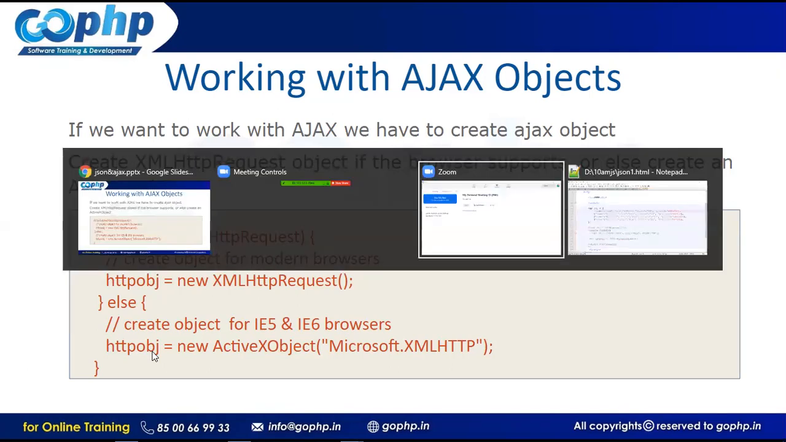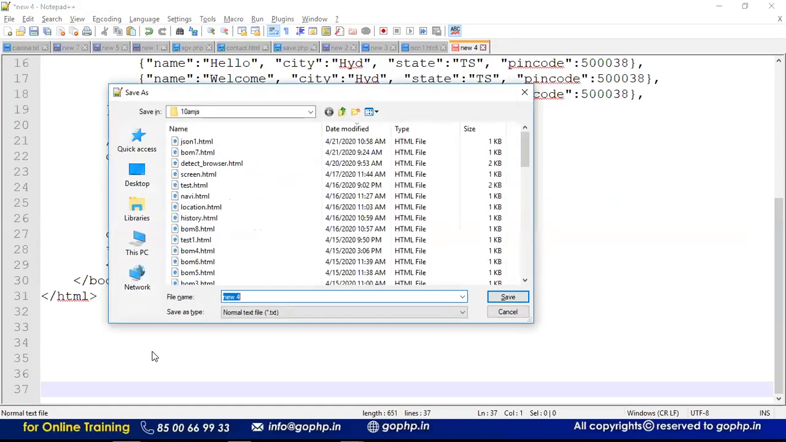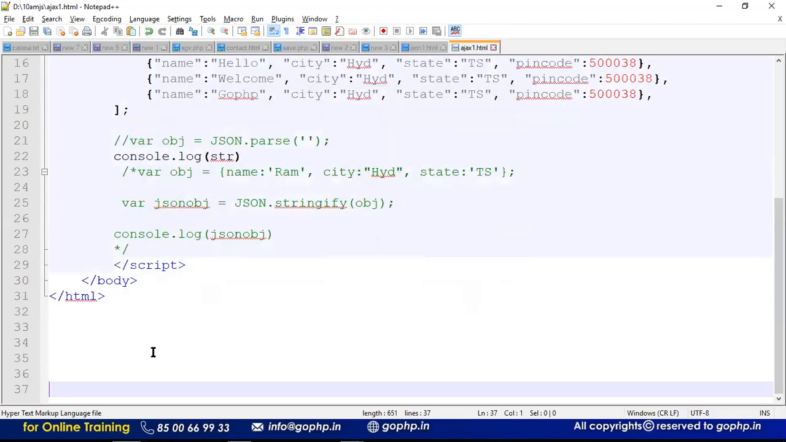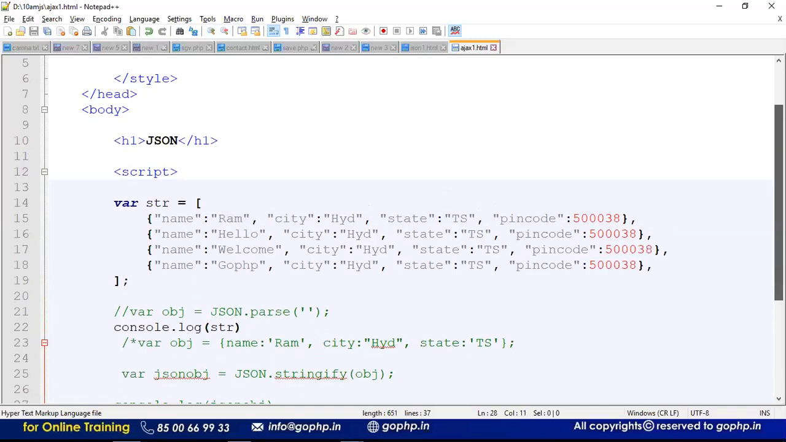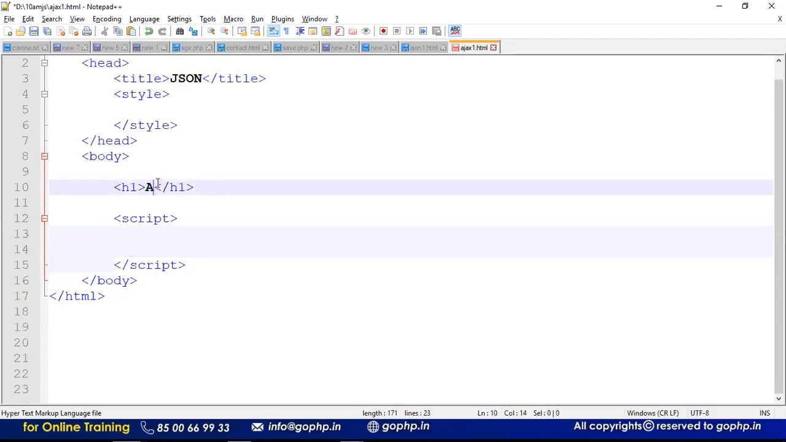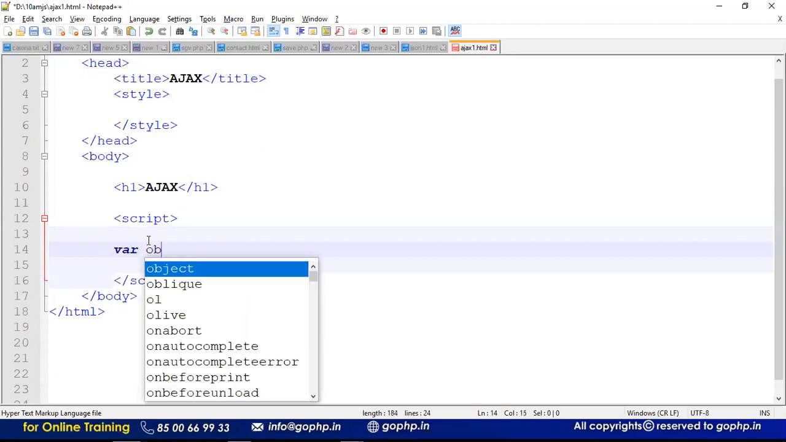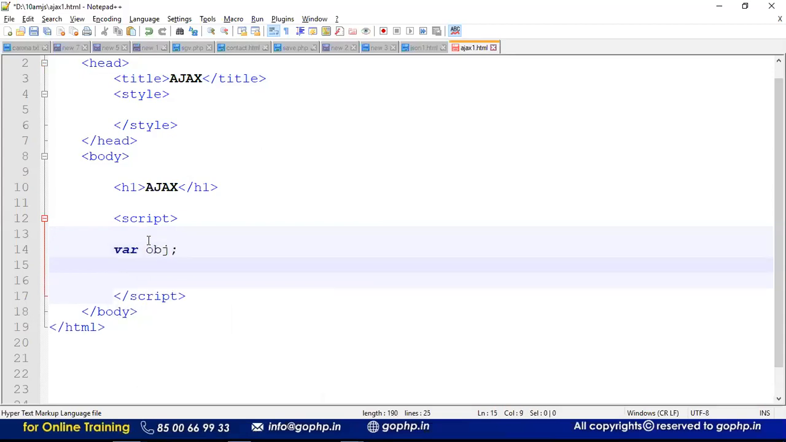Let me show you a small thing, how we can create it programmatically. Let us go with ajax1.html. We are on a local server. Let us create an Ajax page here, and let us make the title also Ajax. Done. Let's have a template. Now, I want to take a variable obj, a global variable. You can take any variable here, no problem.